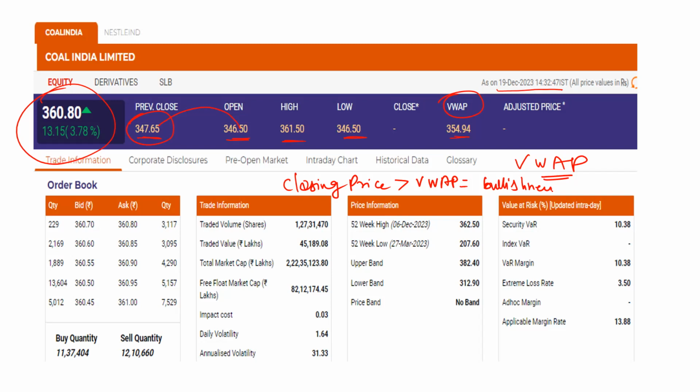And imagine you get a Marubozu above the VWAP line: a green color Marubozu shows an uptrend, while a red color Marubozu shows a downtrend. That shows the possibility of a buy and sell signal.